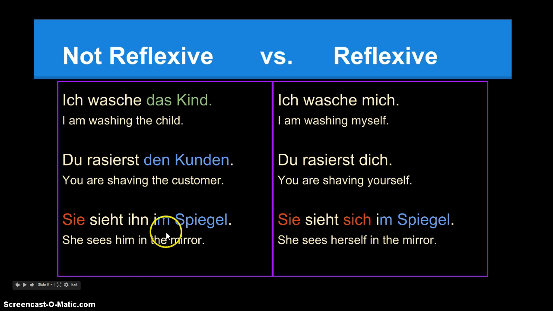Sie sieht ihn im Spiegel. She sees him in the mirror. So she is the one who's seeing and he is the thing she is seeing. Versus sie sieht sich im Spiegel. She is the one who is seeing and she is also seeing herself, the direct object. So sich is reflecting back onto sie.